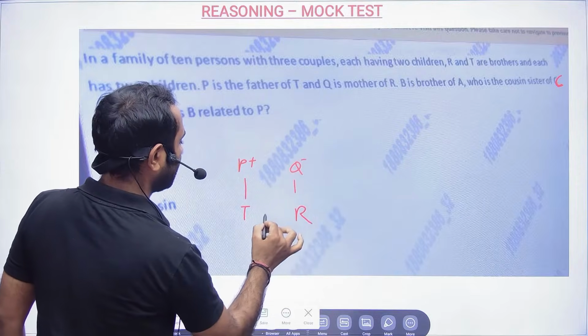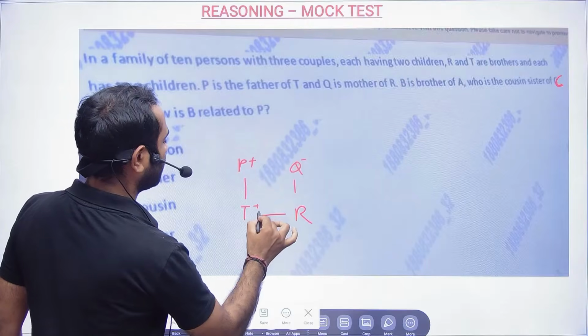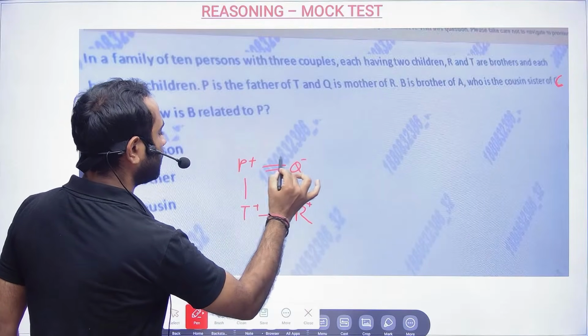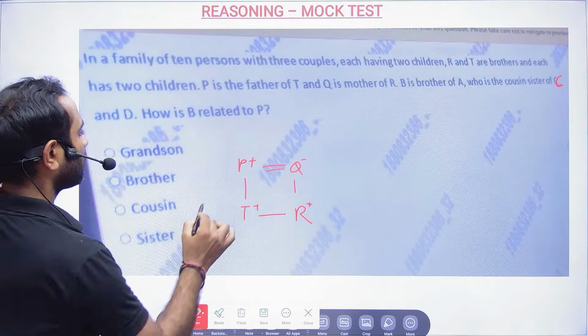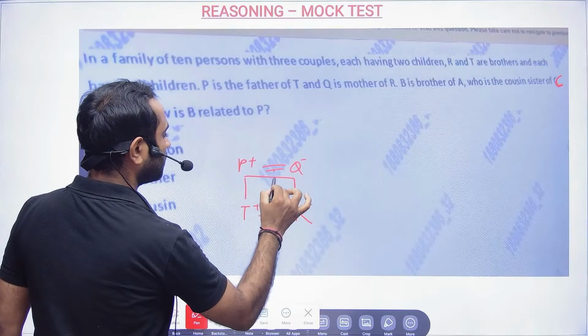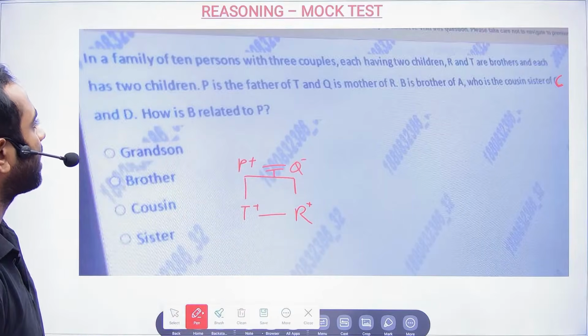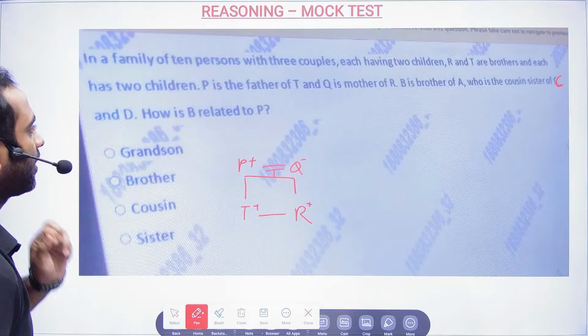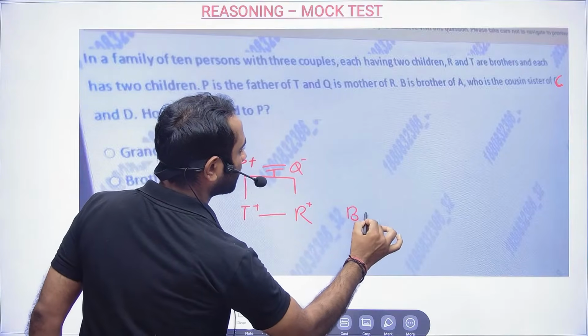And then they are telling T and R are brothers. That means both are married to each other, with no extra marital affairs. Now, B is the brother of A.